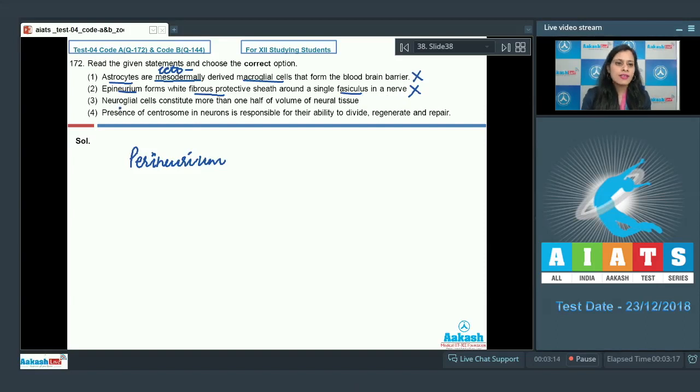which forms this white fibrous protective sheath around a single fasciculus in a nerve. The next statement given is neuroglial cells constitute more than 1/2 of volume of neural tissue, and this is a direct line from your NCERT book and is a correct statement and is a correct answer to our question. The next statement given is presence of centrosome in neurons is responsible for their ability to divide, regenerate and repair, and this is an incorrect statement because centrosome is absent in neurons and so they cannot divide. So the correct answer for this question is option number 3. Let's discuss our next question.